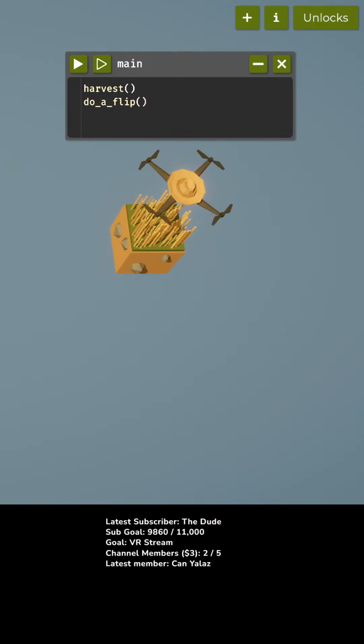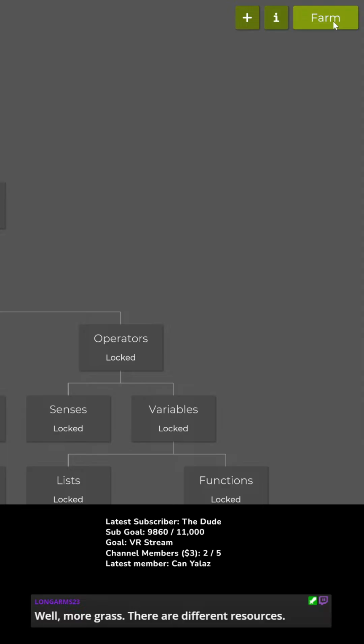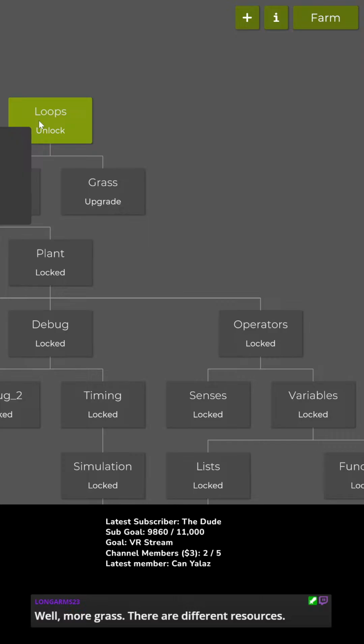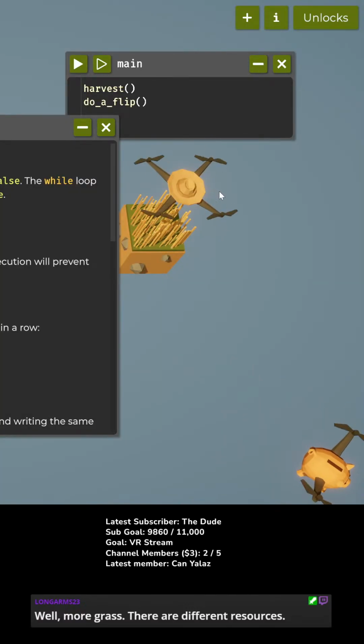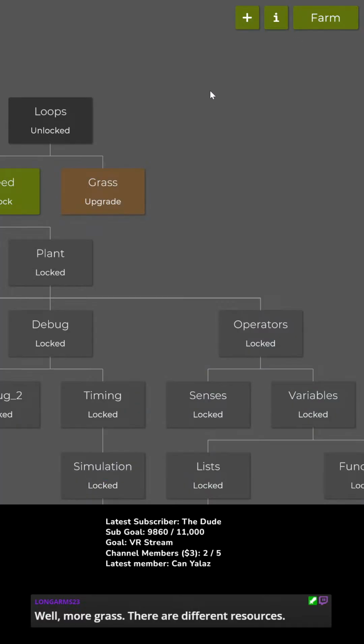Okay. Now, in the top right corner, we get unlocks. Farm. Loops. Unlocks a simple while loop. 5 hay. Oops, you guys can't see that. There we go. Loops unlock. I get 5. Okay, how do I find out how much money I've got? Oh, I see. There's some in the top corner there. Hold on. There we go. Okay, I now have 5.